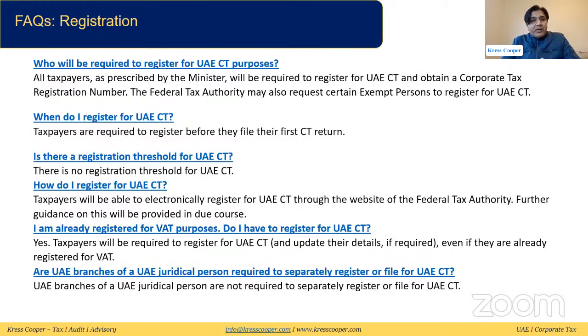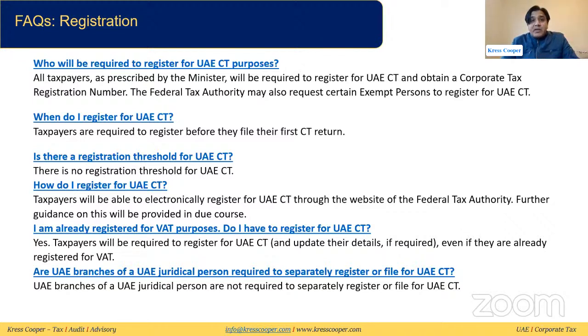If I go through quickly the frequently asked questions that are given on the Ministry of Finance side, who will be required to register? We all know this. Every taxpayer. We need to go back to the scope. In the scope, we have discussed who are the resident taxpayer and non-resident. Every resident taxable person and every non-resident taxable person will be liable to register for corporate tax purposes.